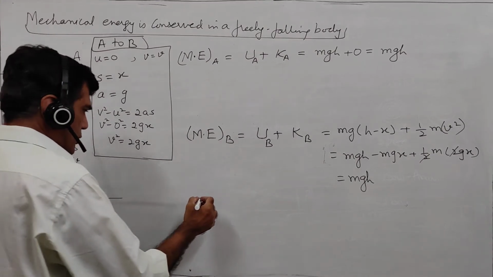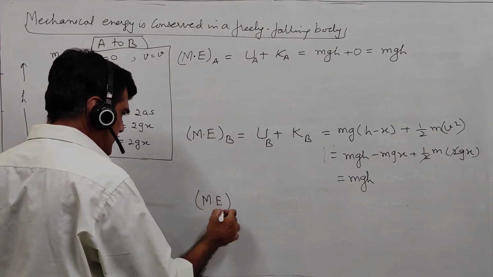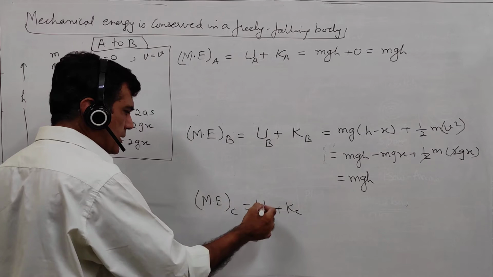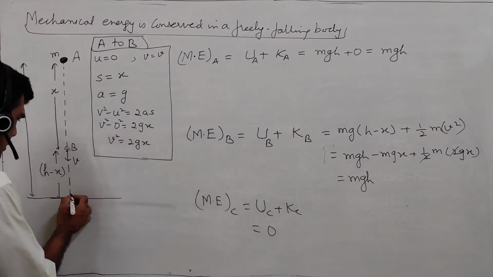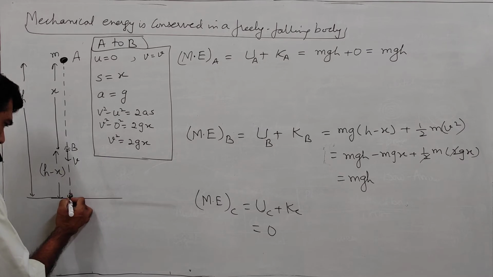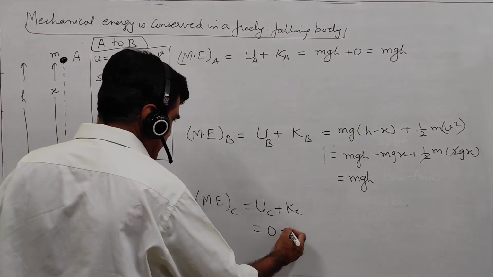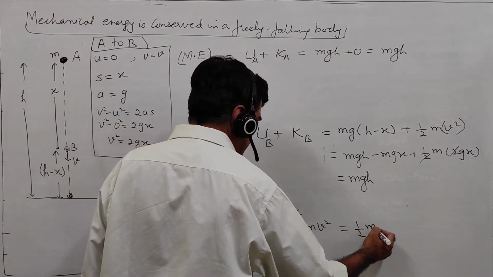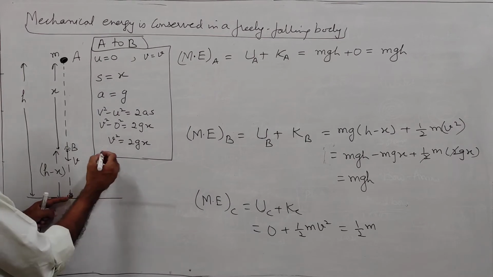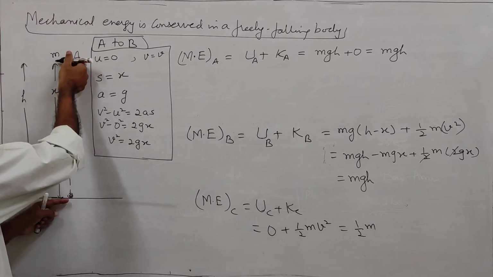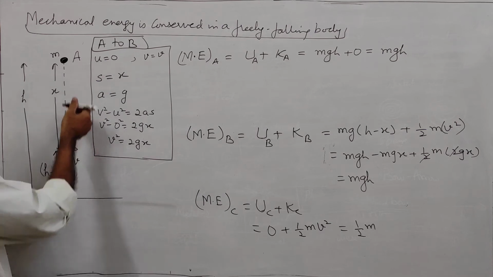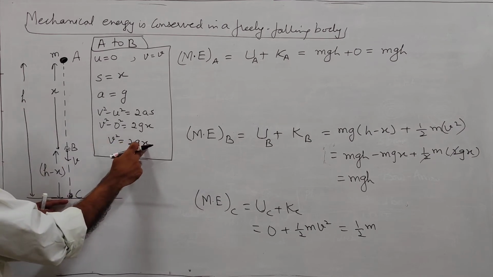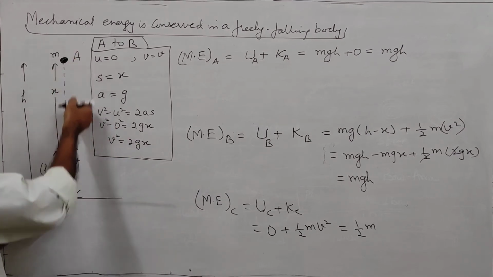And similarly, we can show that mechanical energy at C will be potential energy at C plus kinetic energy at C. What is the potential energy at C? It is 0 because now there is no height left. And what about the kinetic energy? It will be half m v square. At B, the distance fallen was x. At C, the distance fallen will be h. So in place of x, we will write h here.